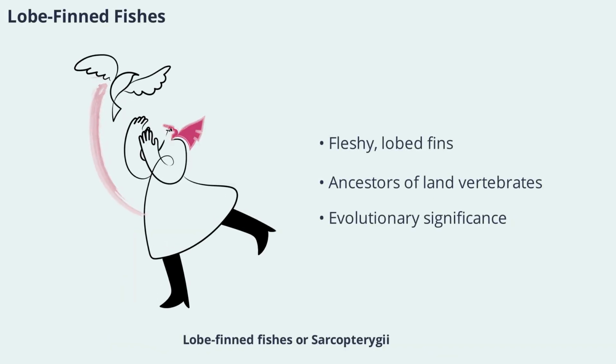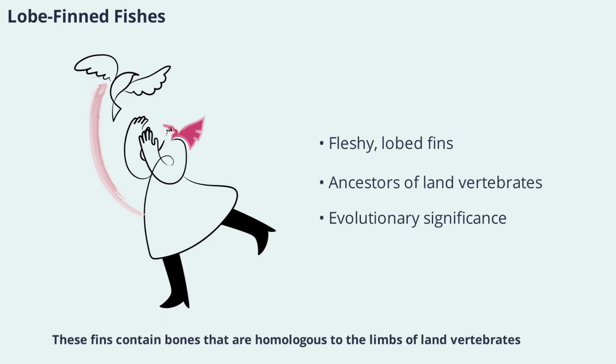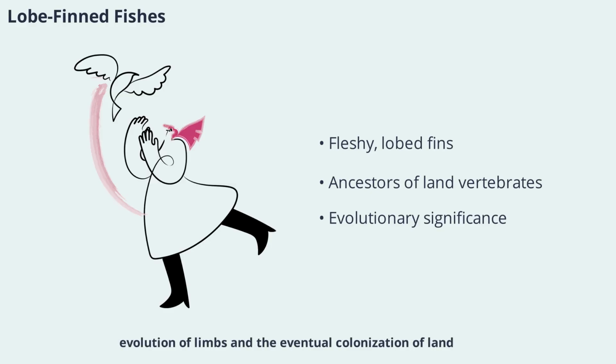Lobe-finned fishes, or Sarcopterygii, are a smaller group of bony fishes characterized by fleshy, lobed fins. These fins contain bones that are homologous to the limbs of land vertebrates. Notable members include the coelacanths and lungfishes. Lobe-finned fishes are of great evolutionary importance, as they are the ancestors of all land vertebrates, including amphibians, reptiles, birds, and mammals. Their unique fin structure provided the foundation for the evolution of limbs and the eventual colonization of land.